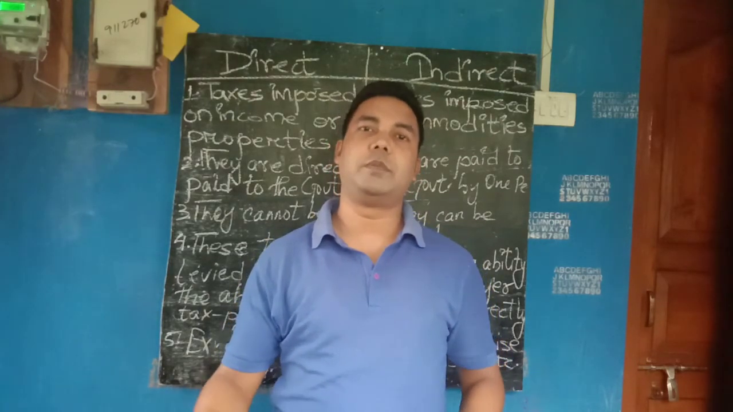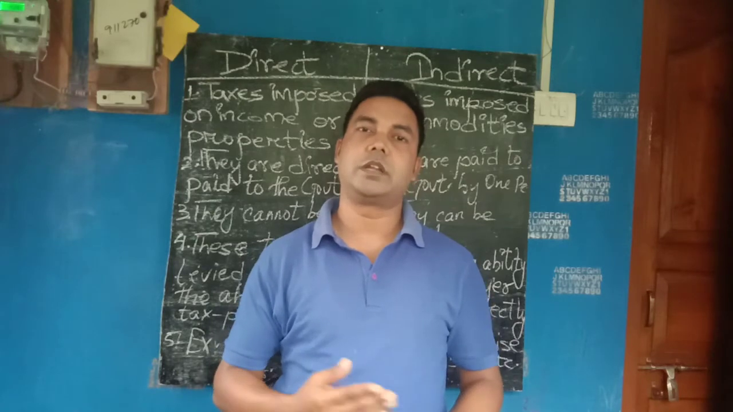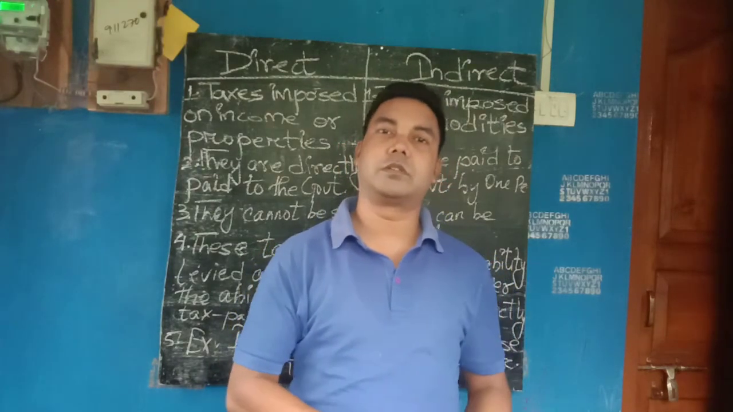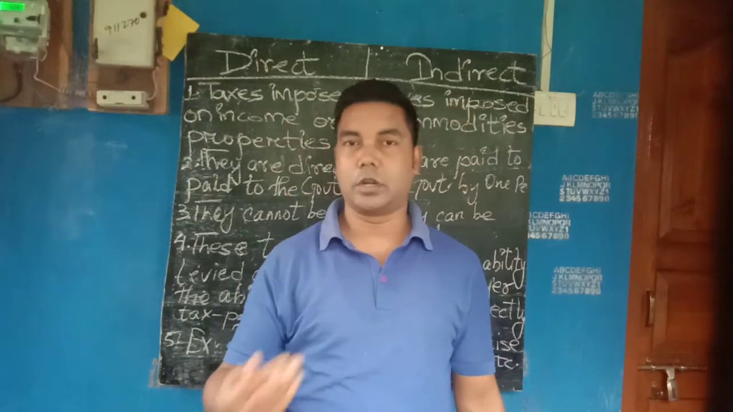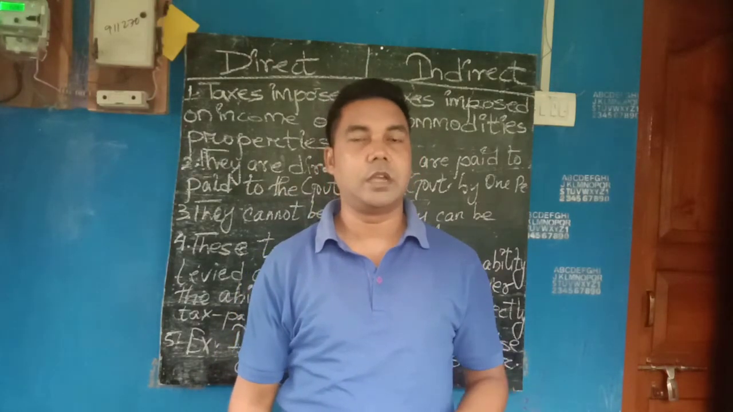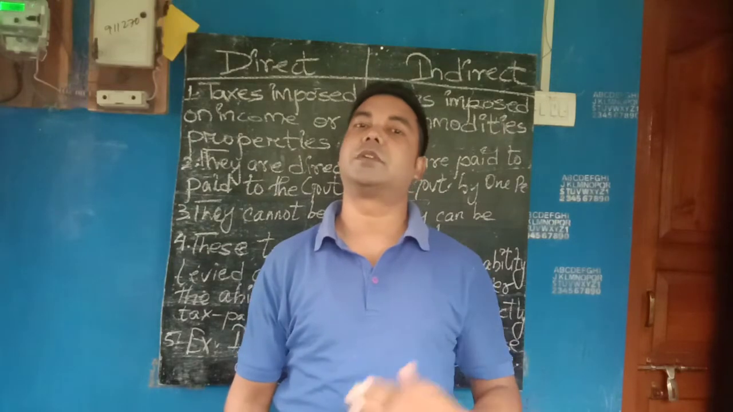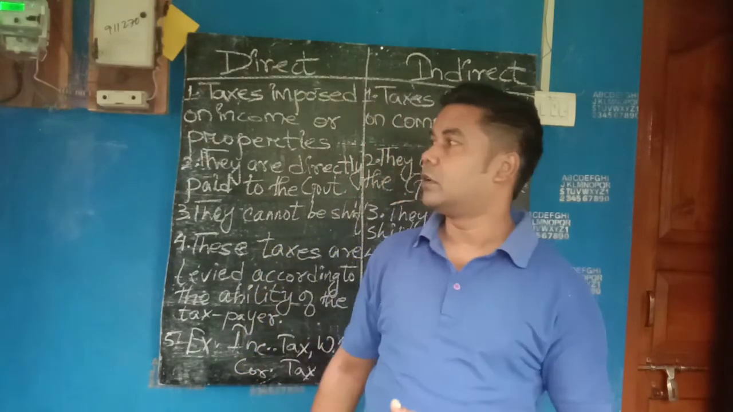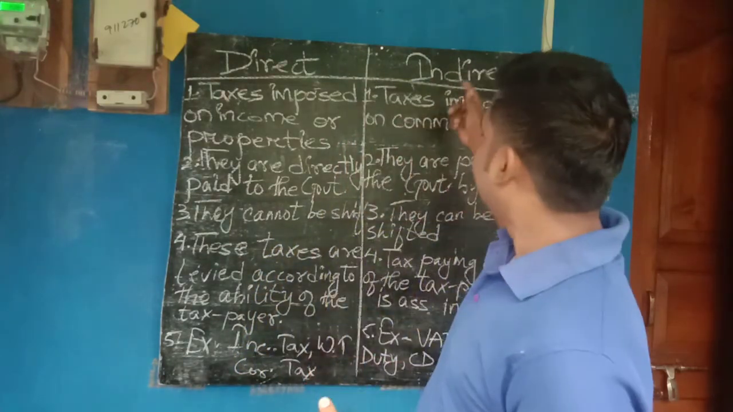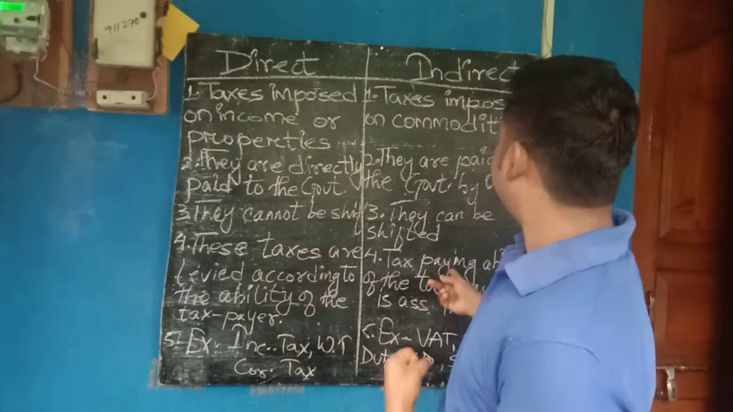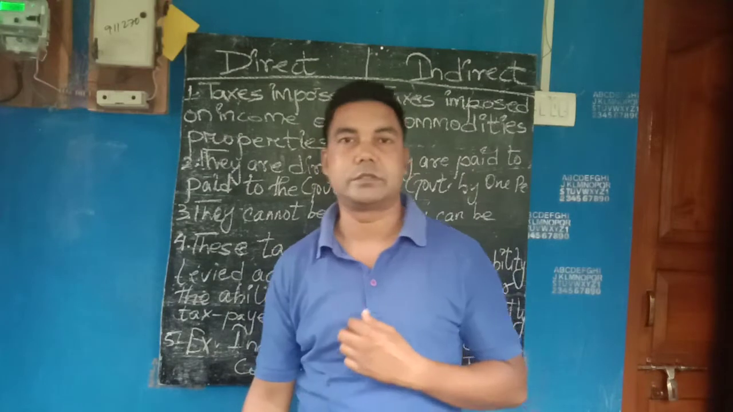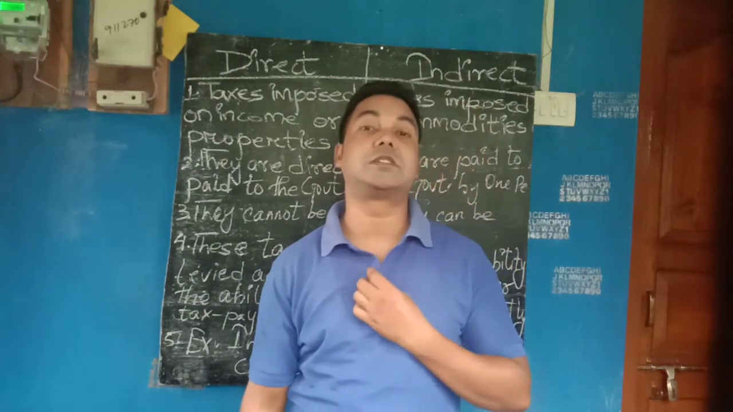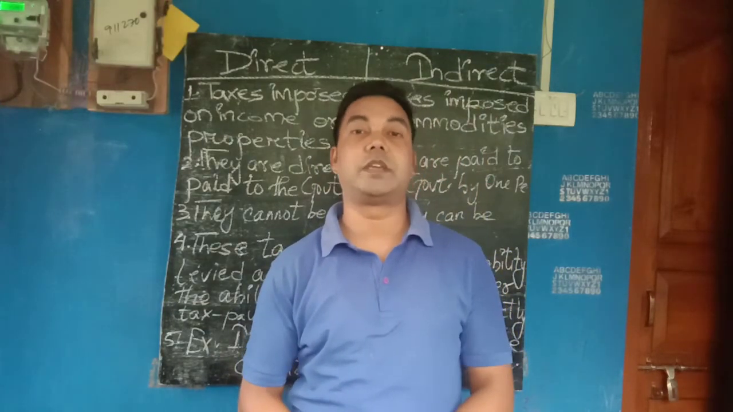Ability to pay. So direct tax depends upon your ability. If you have the ability, if you have more income, then you fall under the tax paying slab. And if you don't have income, then you are exempted from paying the tax. Next, indirect tax. Tax paying ability of the taxpayer is assessed indirectly.